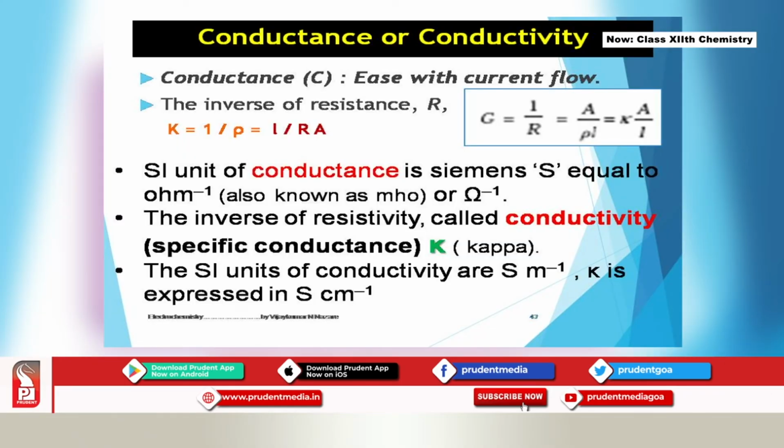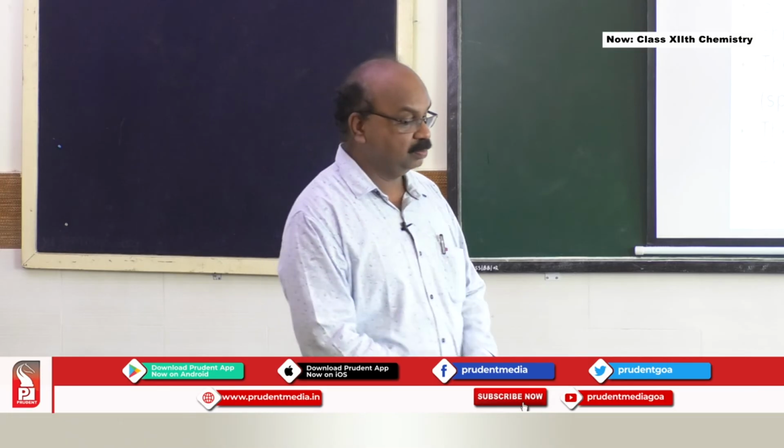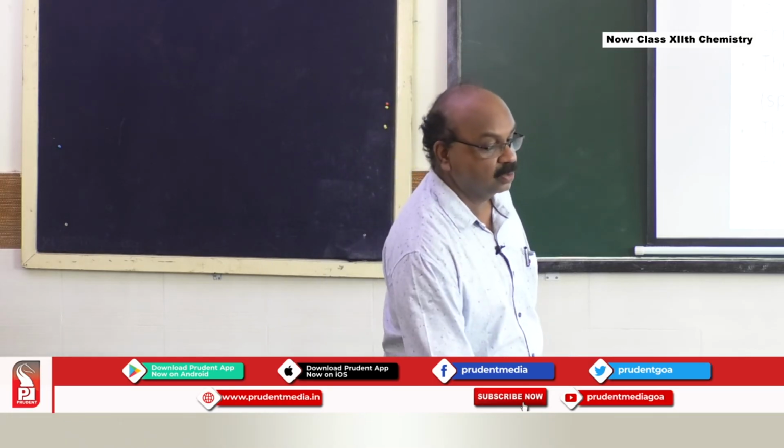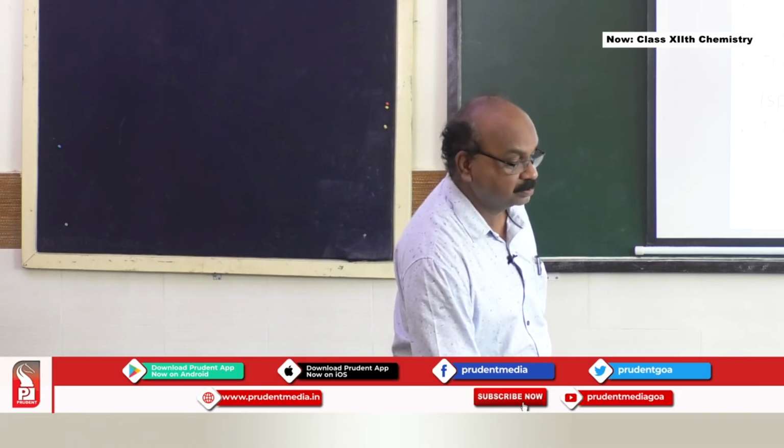So K is equal to 1 upon rho, L by RA. So you come across G, which is equal to 1 upon R, A upon rho L, which is equal to K A by L. The SI unit of conductance is Siemens, equal to ohm inverse, also known as MHO. We can write it as MHO, the opposite of OHM, or ohm inverse.